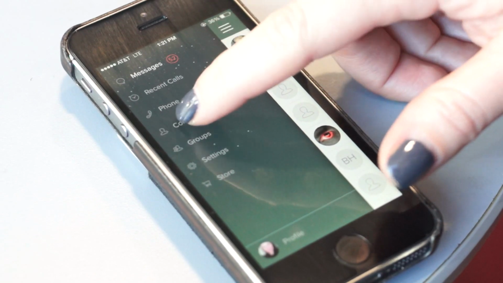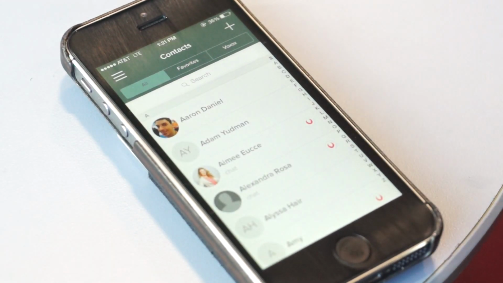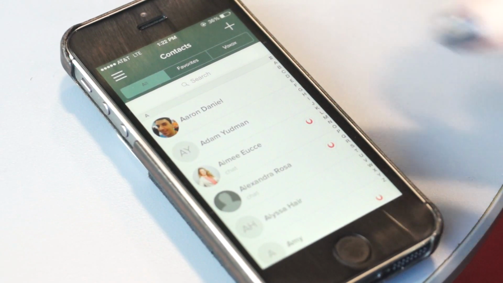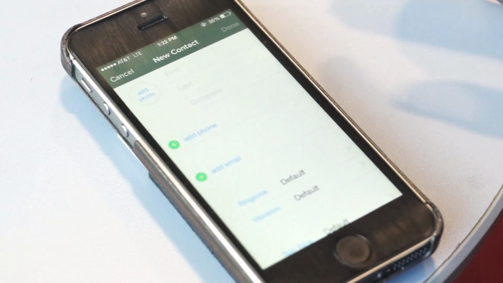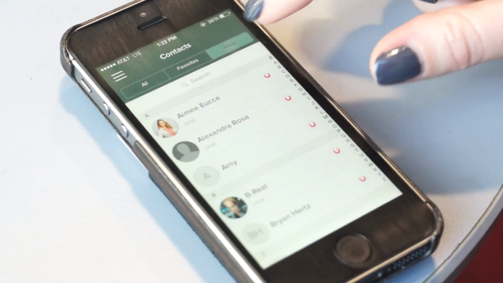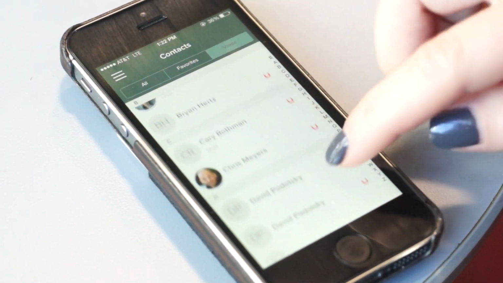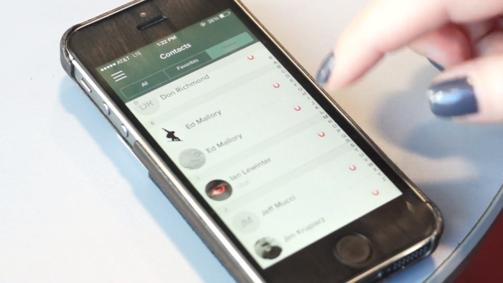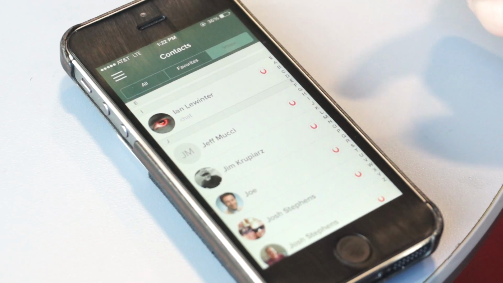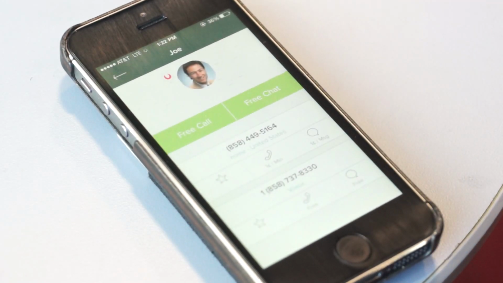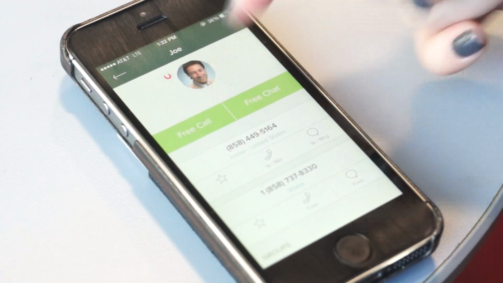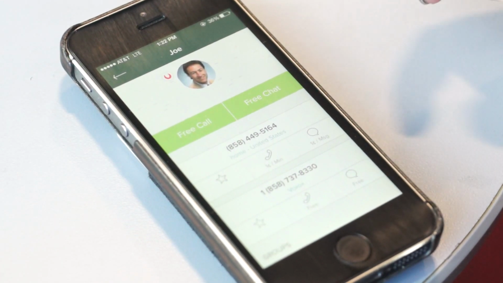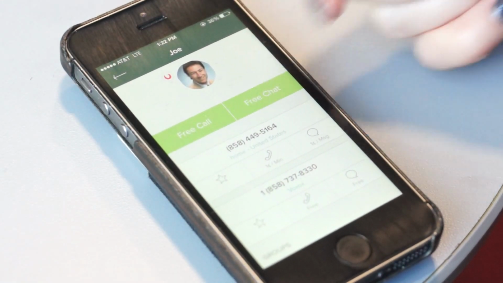And so if I go and look at my contacts, what I'm seeing here are all the contacts that are inside my, in this case, iPhone, alphabetized. It just sort of slurped all those right into the application. Then if I filter just by Voxox users, it's going to show me which of the users are currently in my address book, but also using Voxox, so that I know that if I want to talk to Joe, it's going to be free. I can call him, I can chat with him. If he wasn't a Voxox user, I could still reach him.